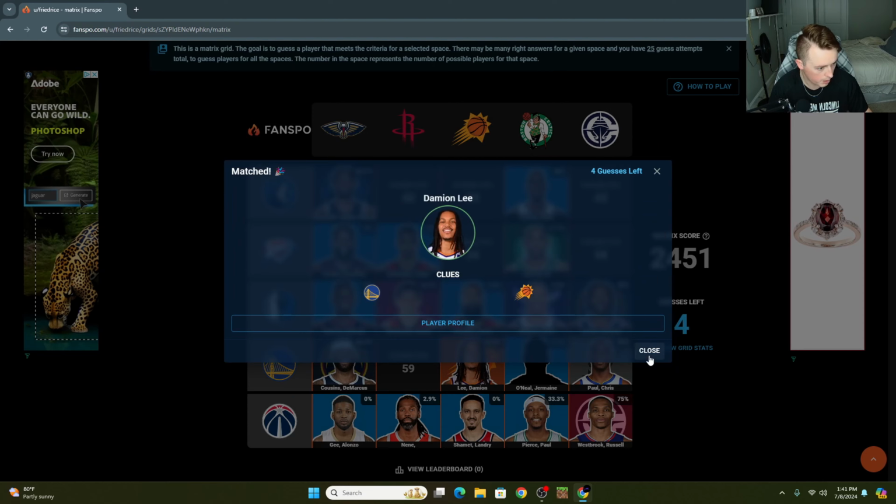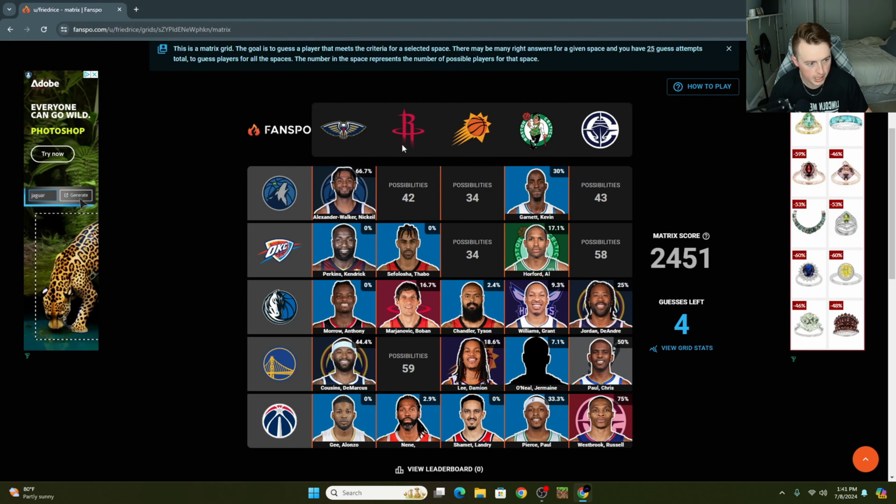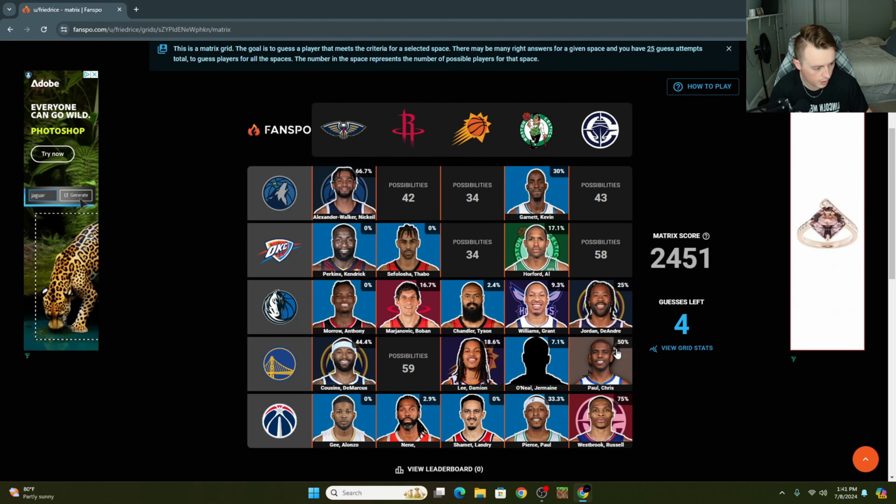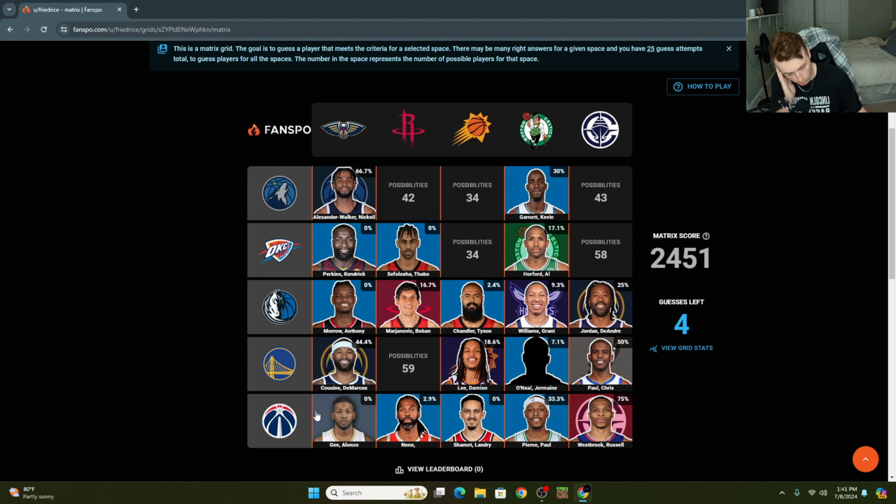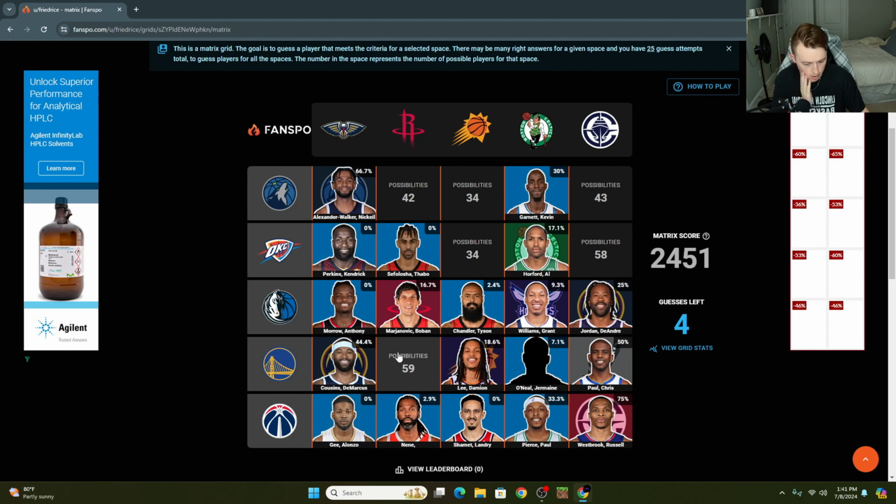He played for both. Now we're rolling a little bit. Houston in here. I already used Chris Paul. Chris Paul was an obvious one for that one. Who else am I missing? Let's think like all the Warriors players that we've seen as of late. Who are we missing?